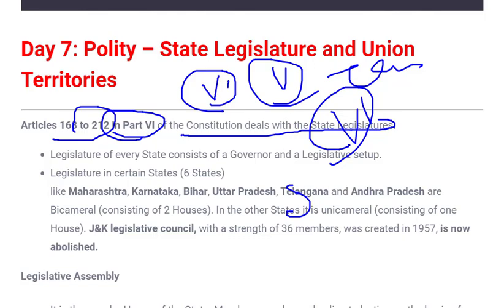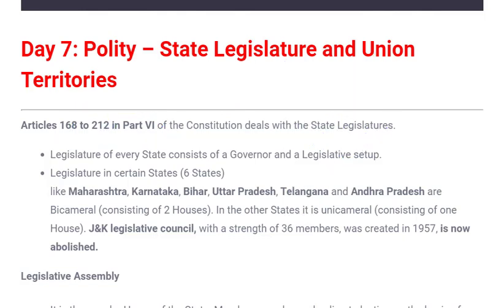Moving further, in union legislature we had the president, Lok Sabha and Rajya Sabha. Here we have a governor and a legislative setup. Now, what is a legislative setup? Legislative setup simply means the number of houses, whether it's unicameral or bicameral.